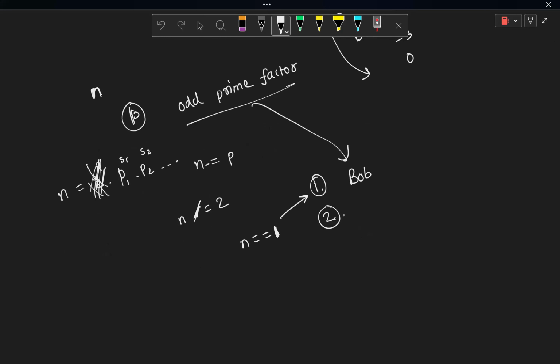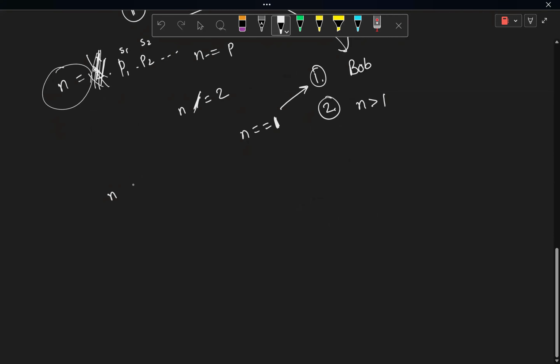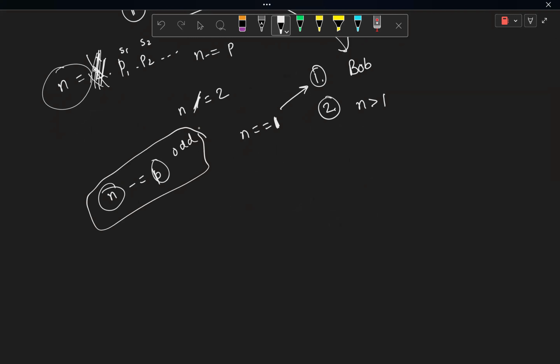In case n is greater than 1, what will happen is, whatever the original value of n was, it would have got some p subtracted from it, right? Whatever n was, it got some odd value subtracted from it, and it will get an odd value subtracted again and again, until this n becomes 0, right? Is this part clear? Is this much clear?